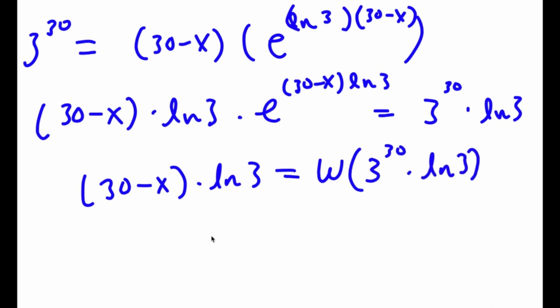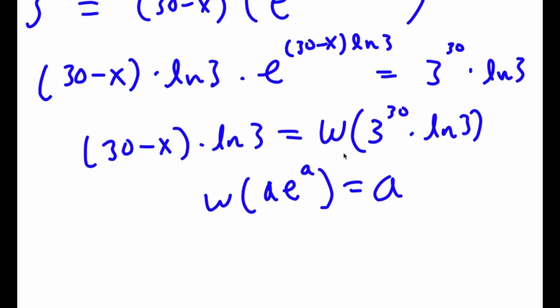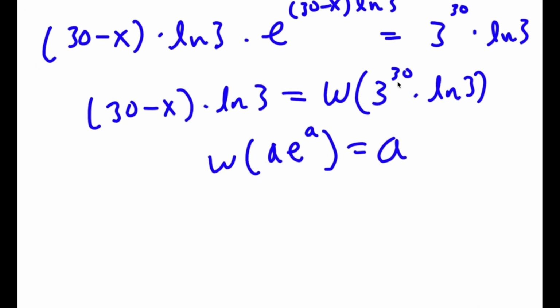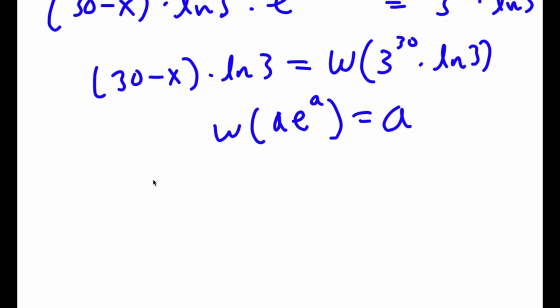And what the W-Lambert function is, if I take the W-Lambert function of something in the form a times e to the power of a, this is simply equal to a. So as you can see here, I'm taking the W-Lambert function of 3 to the power of 30 times ln 3. However, this isn't the form a times e to the power of a yet, so I'm going to have to change this and make it into that form.